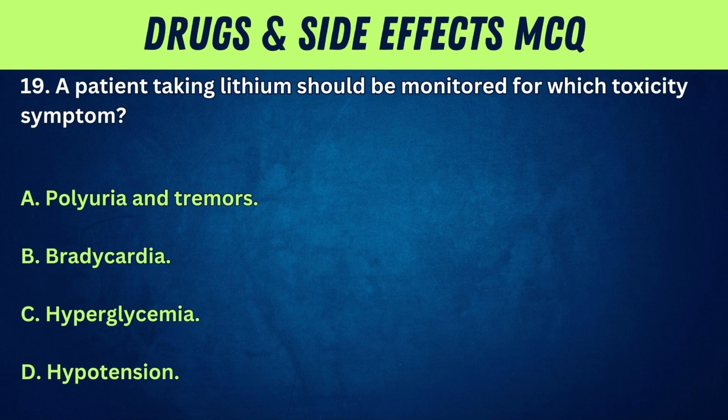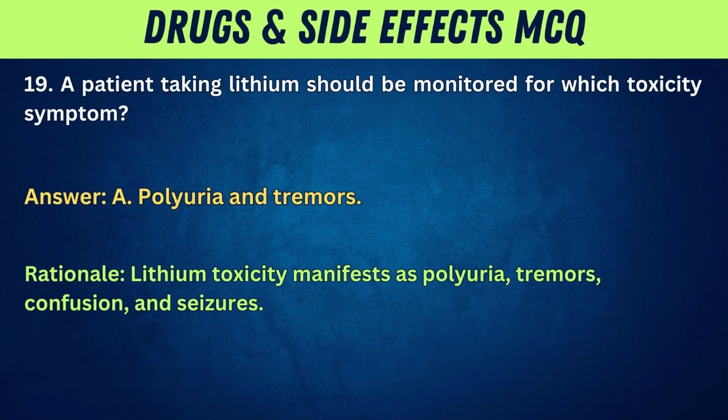19. A patient taking lithium should be monitored for which toxicity symptom? A. Polyuria and tremors. B. Bradycardia. C. Hyperglycemia. D. Hypotension. Answer: A. Polyuria and tremors. Rationale: lithium toxicity manifests as polyuria, tremors, confusion, and seizures.